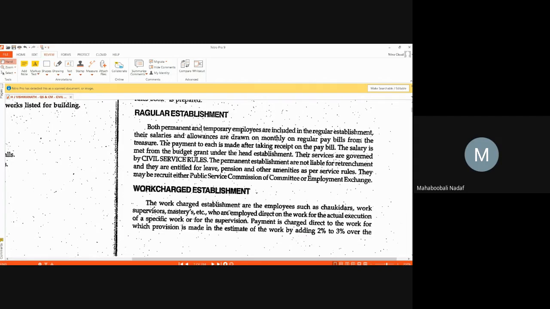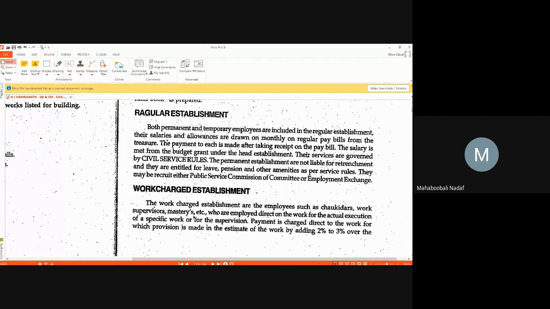Work charge establishment means for that particular project, for the construction of that small building, you are going to hire some people, some machines, some tools and plants. Once that is completed, you are going to dismantle or remove them. For example, chaukidar, supervisor, mestri.